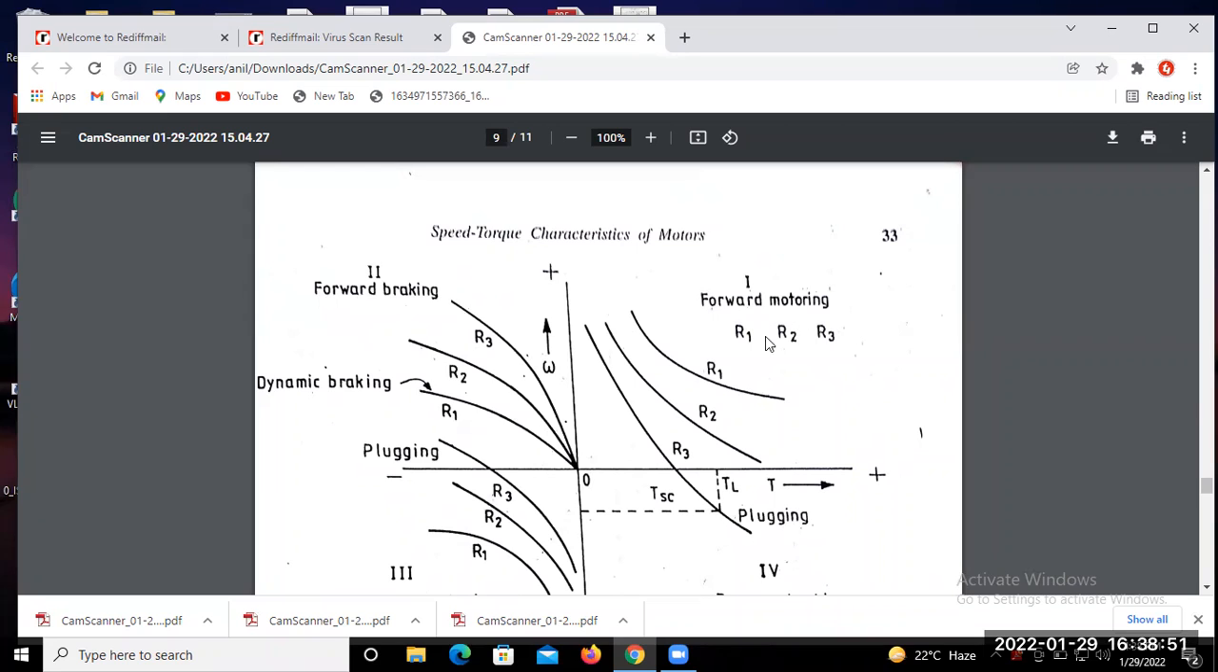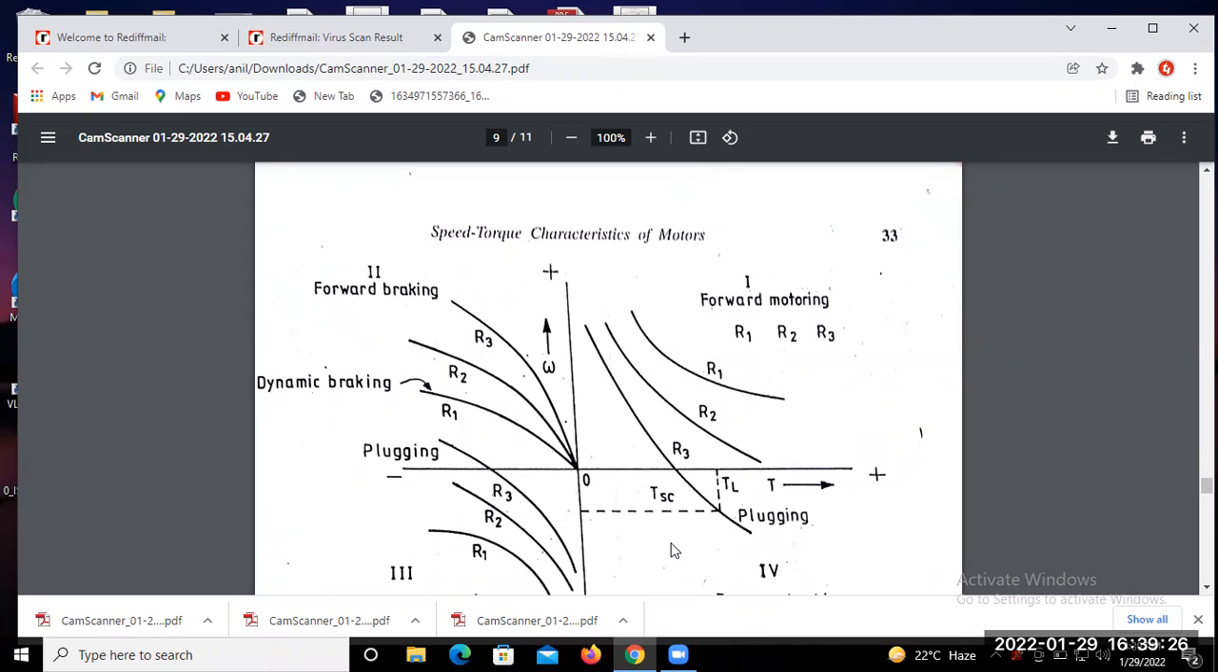So you know that this is the 4-quadrant operation of the motor. Quadrant 1 is your forward motoring mode, and quadrant 2 is your forward braking mode, where the torque is reversed, that means negative. The third quadrant is your reverse motoring mode, where torque and speed are in the opposite direction of the first quadrant, and the fourth quadrant is your reverse braking mode operation.